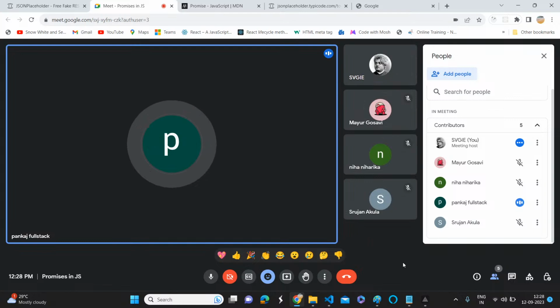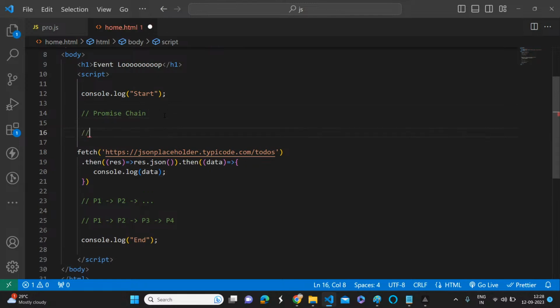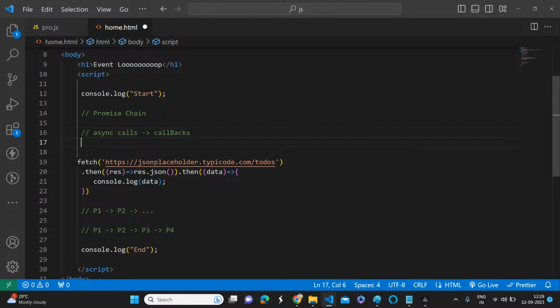So why do we use promise and where do we use promise? Where does it help us? In JavaScript, whenever you are sending a request to the server, we are using promise. Whenever we are dealing with JSON or asynchronous calls. Wherever there is an asynchronous call, because we should have confidence, right? Suppose you're dealing with an asynchronous call, two options are there. One is callbacks, another one is promises. That's it.